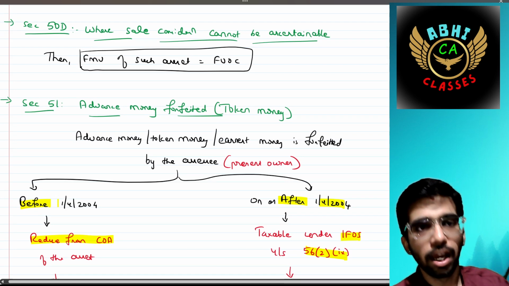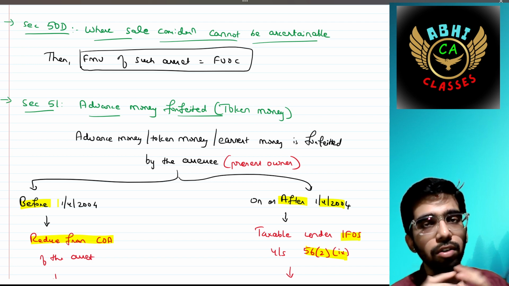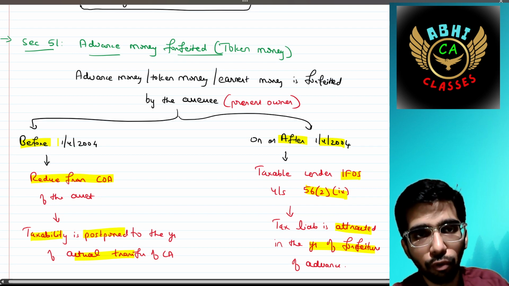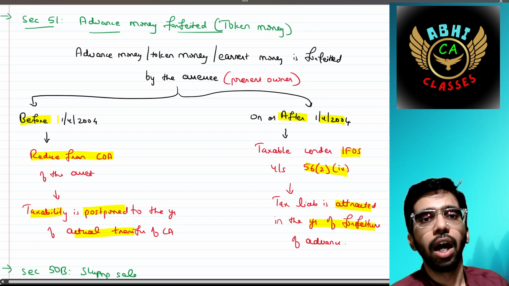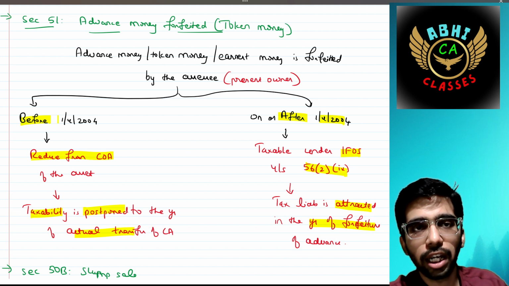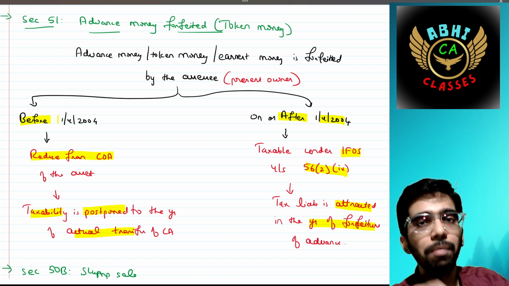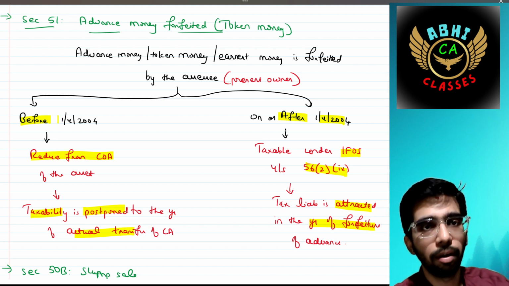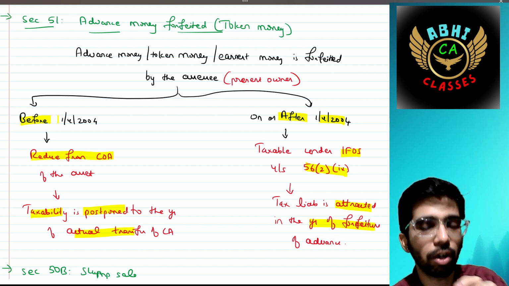Section 51 says advance money forfeited. There is a concept of advance money forfeiture. That's token money. If advance money is forfeited by the seller, who is the present owner, before 1/4/2004, then it can be reduced from the cost of acquisition when we subsequently sell that property. That advance money forfeited can be reduced from the cost of acquisition.